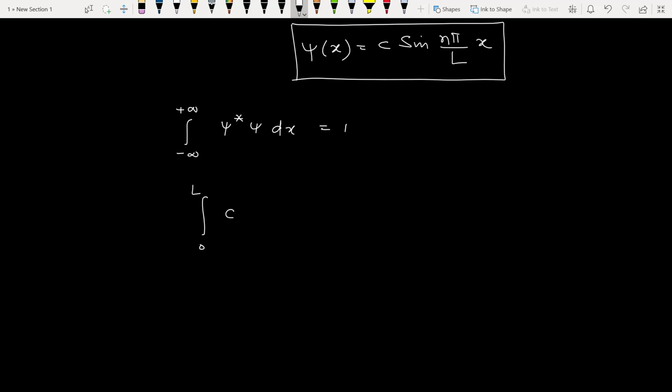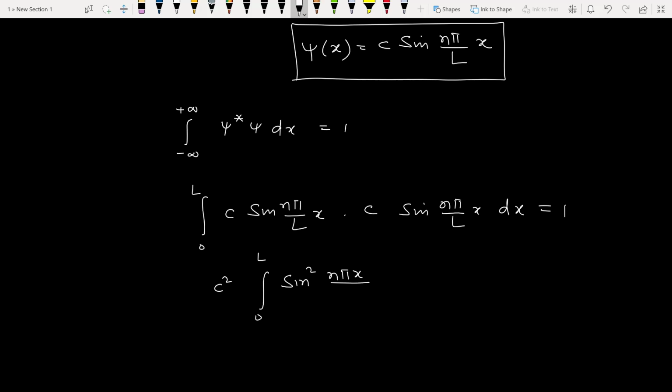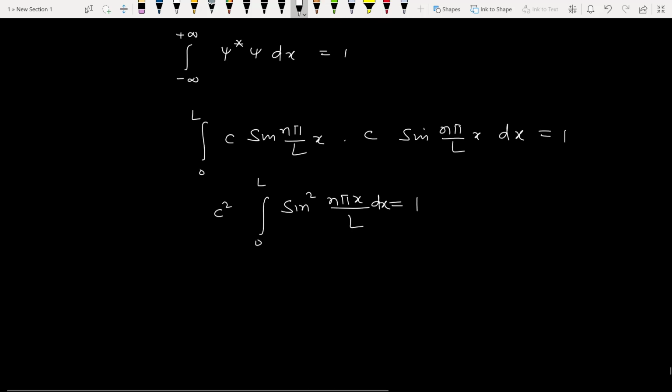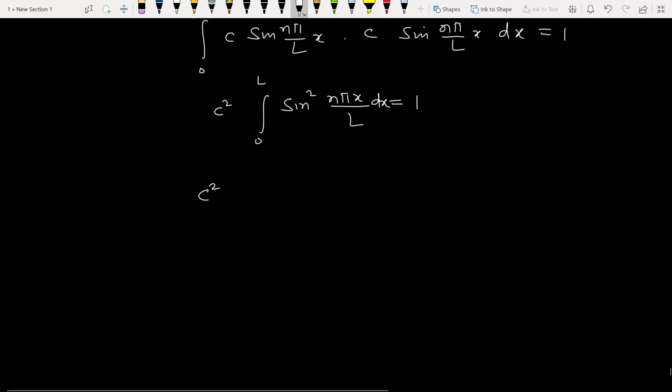So psi star is C sine n pi by L x, and psi is also C sine n pi by L x, dx, equal to 1. C square, a constant, comes outside, integral 0 to L sine square n pi x by L dx is equal to 1. So now we are to integrate it.